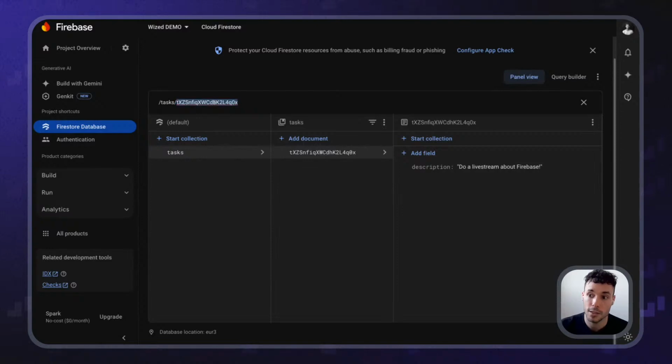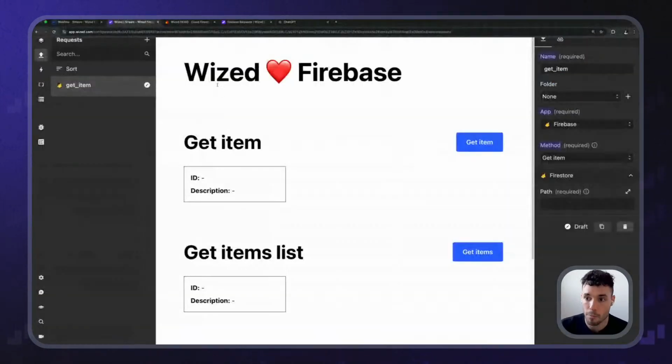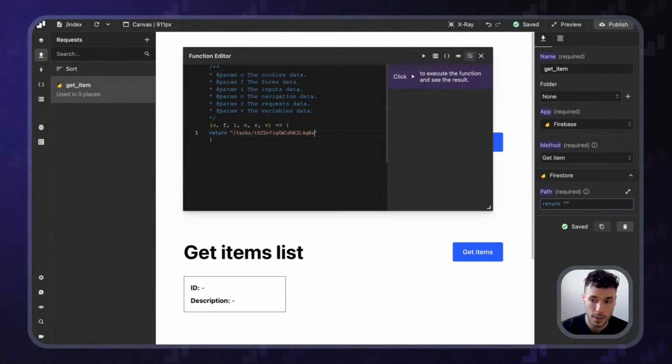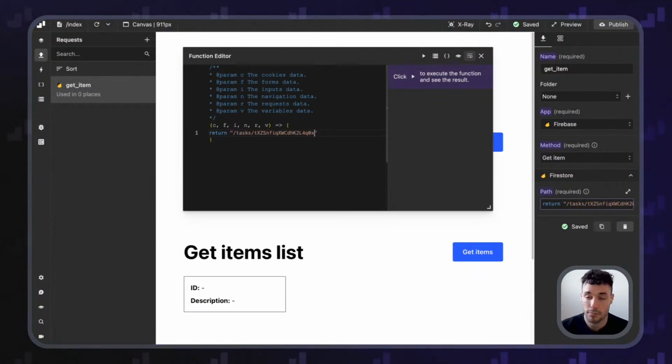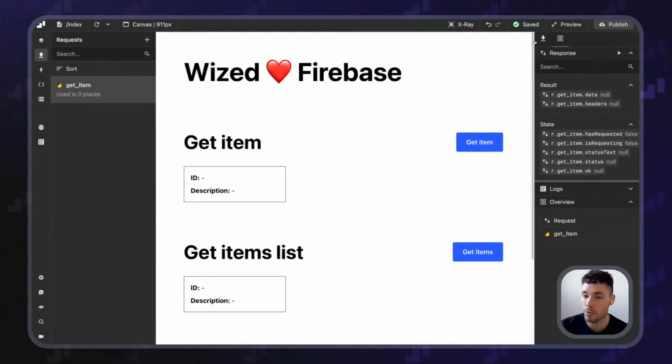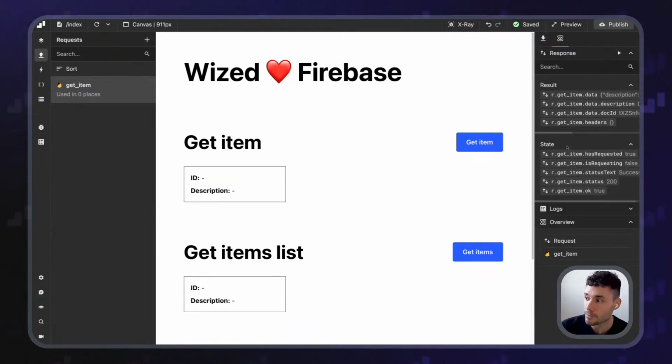/tasks/ the document ID. So actually, let's just copy this and go back to Wized. And here in the path, we want to return this. This is going to be a string. And because it's a string, we want to put it between quotes like this. And let's just put this. That's it. This is saying, hey, get an item, and the item is located in this specific path. So if we close this and we go to the overview of the request and we play this, you are going to see how we get some data.